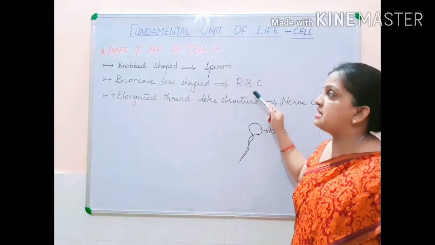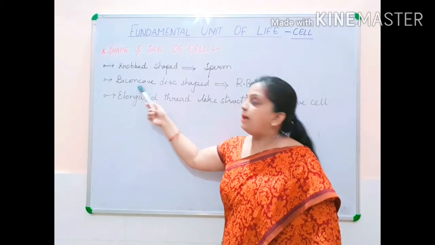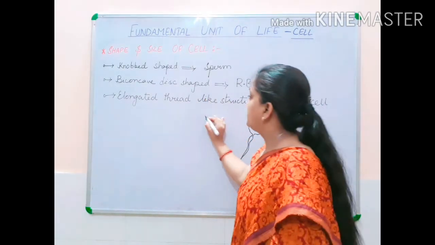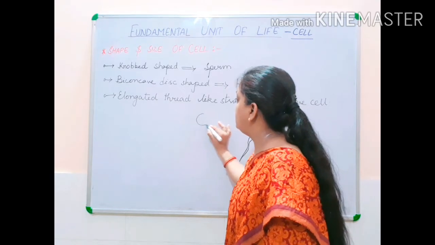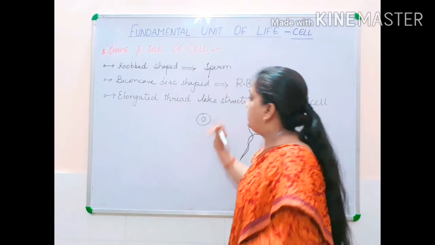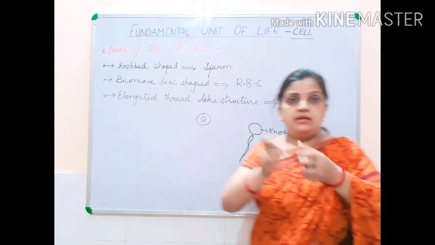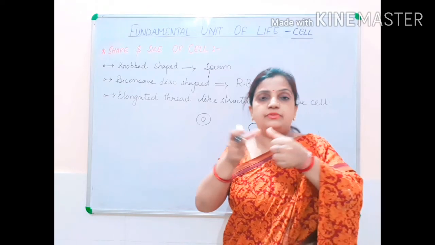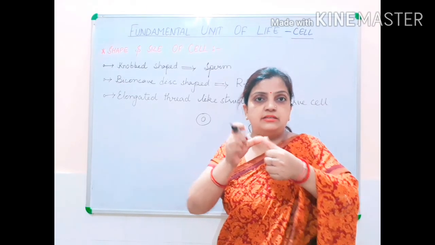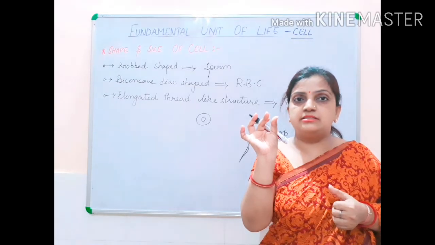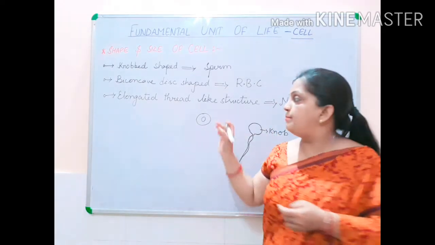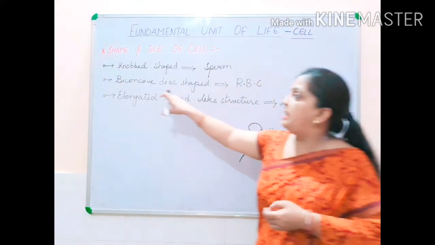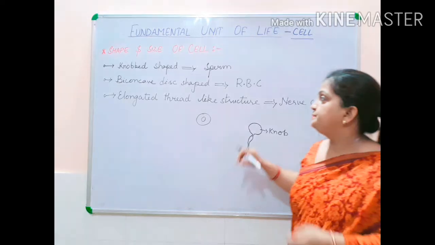Then RBC cells have a biconcave disc-shaped structure. Now what is a biconcave disc-shaped structure? Your cell will be suppressed in between. If you take an oval structure and you press that structure from both sides like this, then what will happen? In the center the surface is going to be pressed in. So it is a biconcave structure. So human RBC is a biconcave shape like structure.